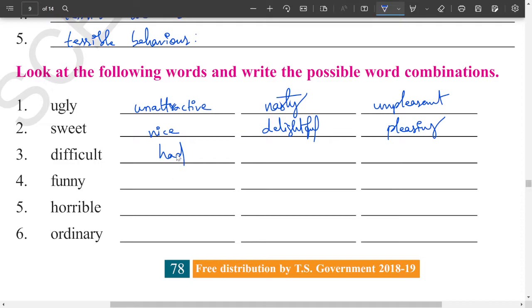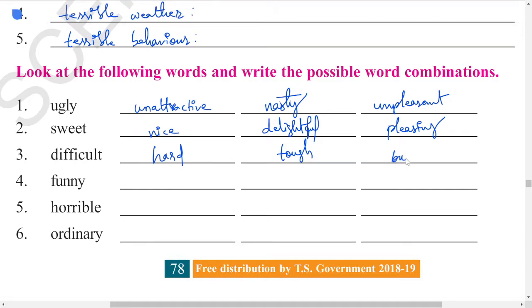This is difficult question means hard question. Next one, you can also go with the meaning of tough. T-O-U-G-H, tough. Okay, next one, you can also go with the meaning of something that is burdensome. Burdensome in the sense something that is difficult.